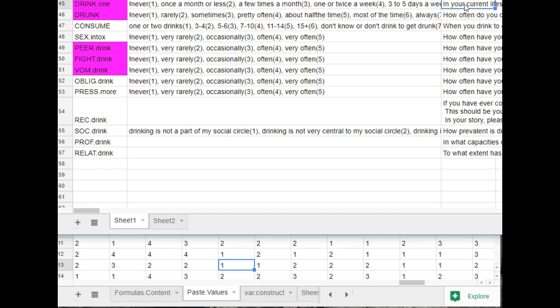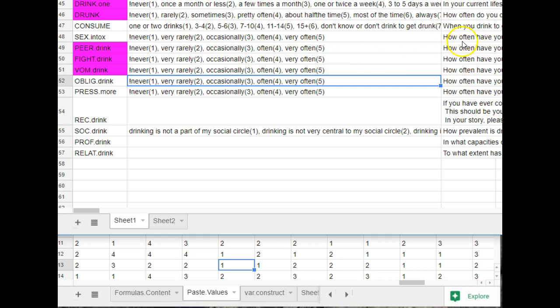If we look at what they say, this one says, in your current lifestyle, how often do you drink at least one drink? And this ranges from never all the way up to basically every day. And then this one says how often you drink to get drunk. And it has, actually, a different time range, which is kind of weird, but whatever. I guess it's assuming it's going to be less common.